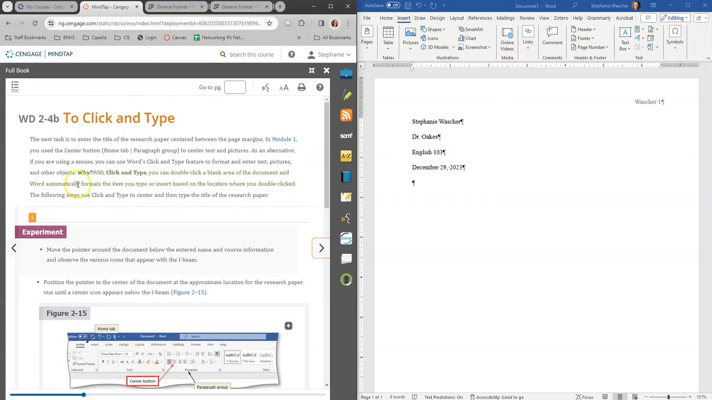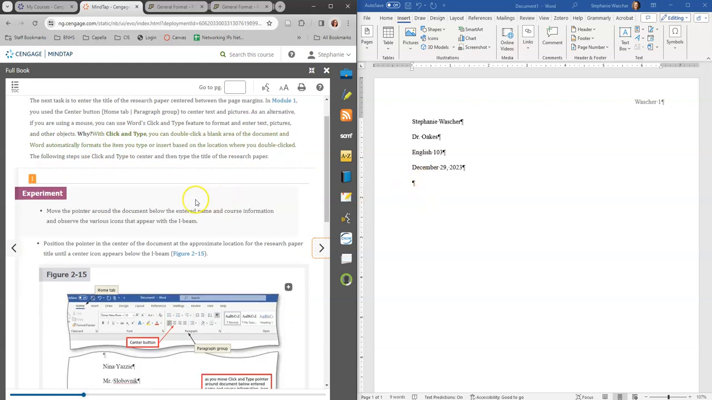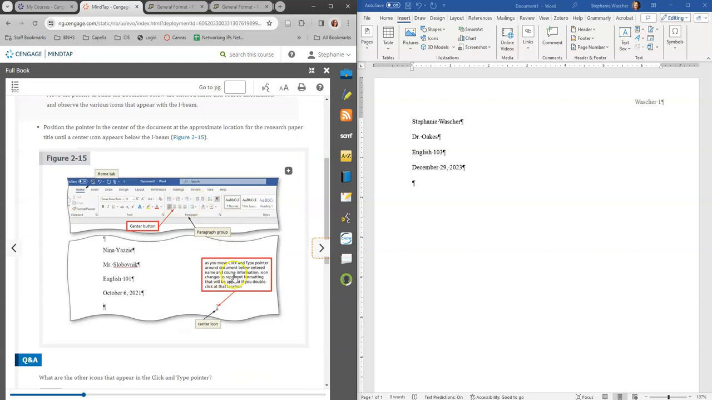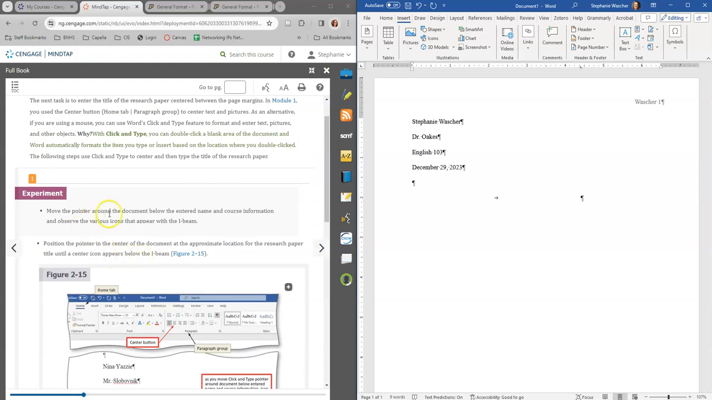Okay, so now we're going to click and type. So we've got to double click a blank area. So click and type, we can double click and we can type wherever we want. So we can actually choose different things that way. So you can move it, you can position it where you want it to be.